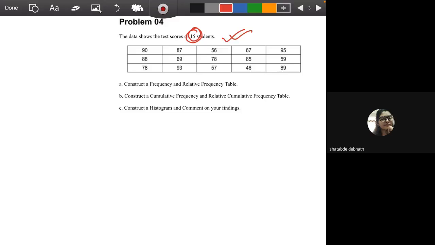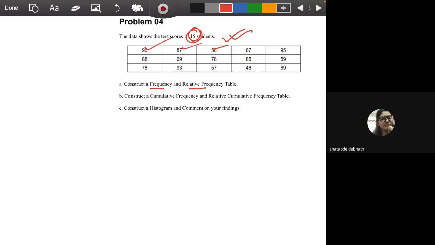So here we have 15 data values showing the scores of 15 students. So first student scored 90, then 87, 57. These are the scores of 15 students. The first question is you have to do a frequency and relative frequency table. So before doing that, we have to put the data in different groups or different classes. First, we will learn that.